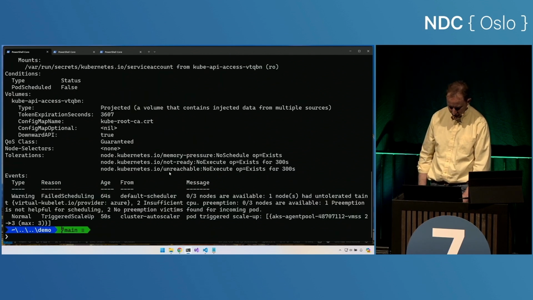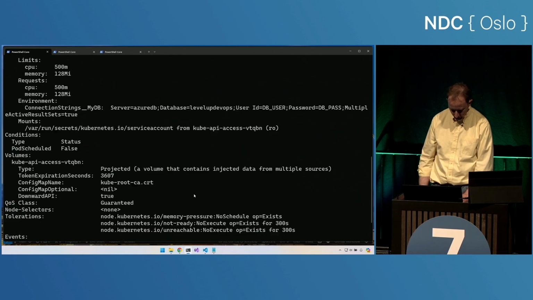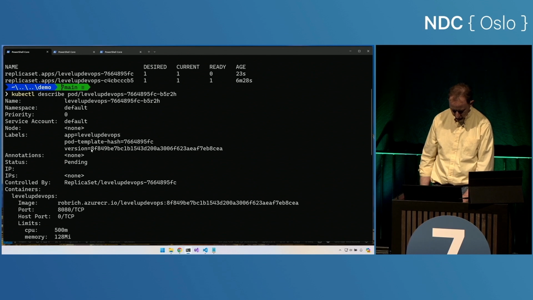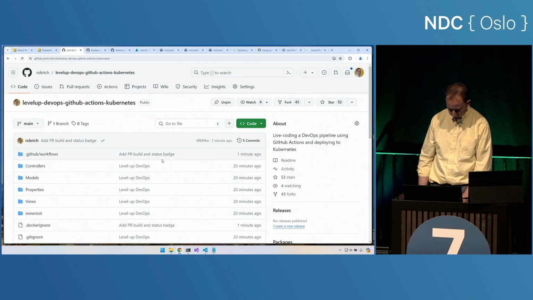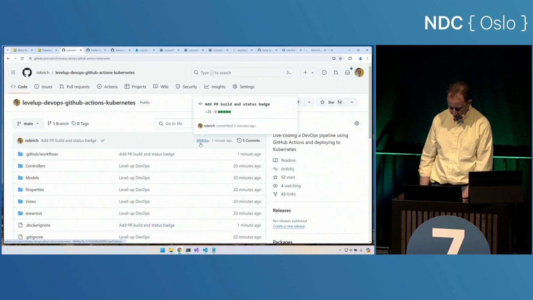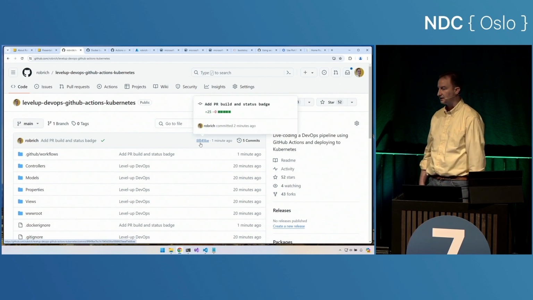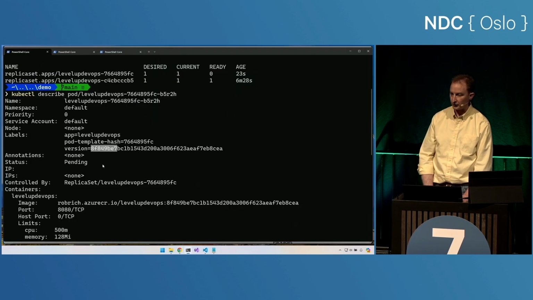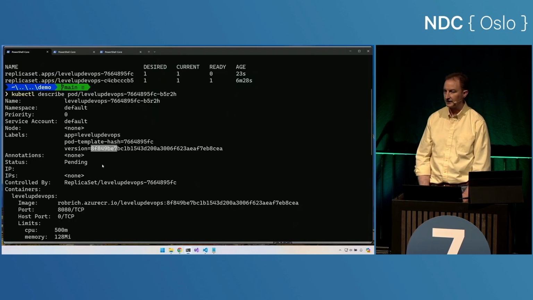Well, we have a bunch of stuff. It's triggered. It's looking for an available node. Here's our limits on it. And here's our version, ADEF849BE. If we come back into our source code, we can see ADEF849BE is the Git commit that we just pushed. So now we can really easily get from the running resources to the source code that created it.